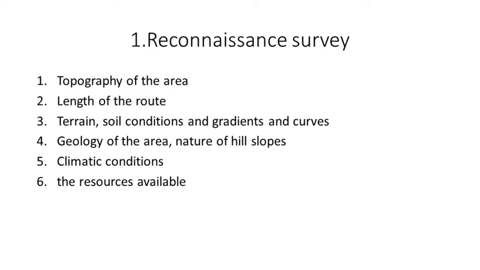What are they? First, the topography of the area. That means we have to find out the nature of that topography, whether it is plain terrain, rolling, or steep. That is the data that should be collected for the topography of the area. Next, length of the route. We have to find the length of the route along various alternatives. Third is the terrain, then soil condition, gradient and curves. Also we have to find the existing means of communication between the destinations.